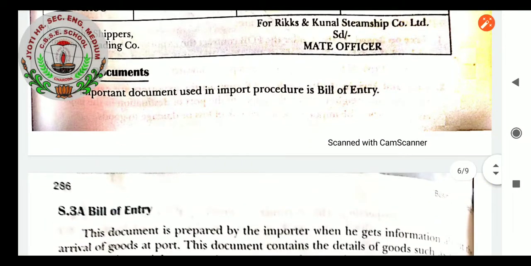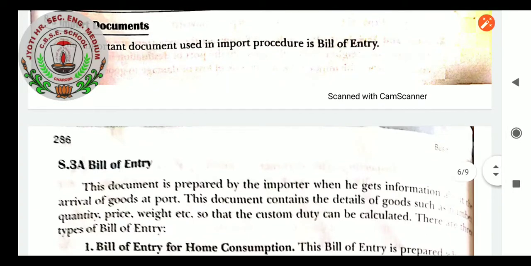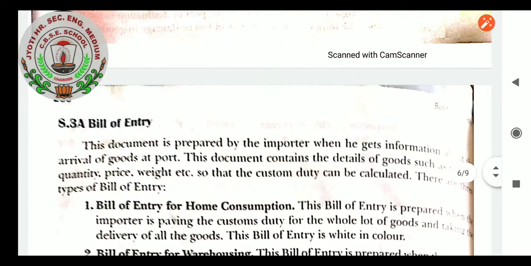Import documents, students. The important document used in import procedure is the bill of entry. Bill of entry is an important document prepared by the importer when he gets information regarding the arrival of goods at port. This document contains the details of goods such as quantity, price, weight, etc., so that the custom duty can be calculated. There are three types of bill of entry.